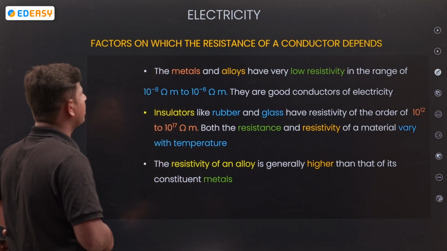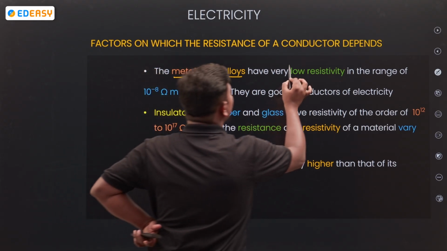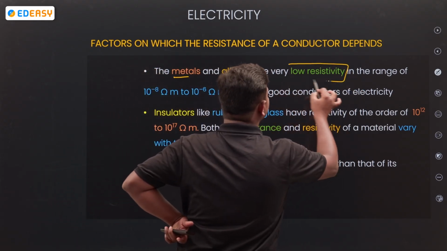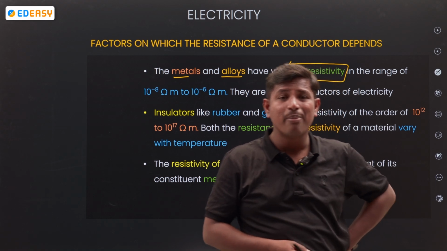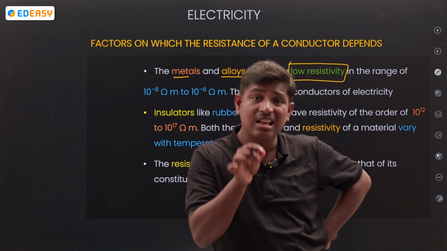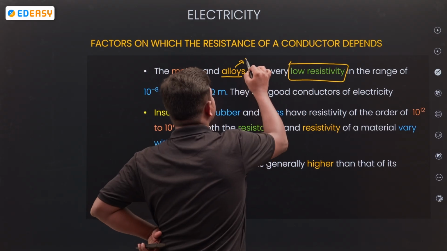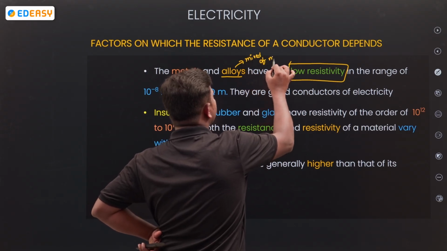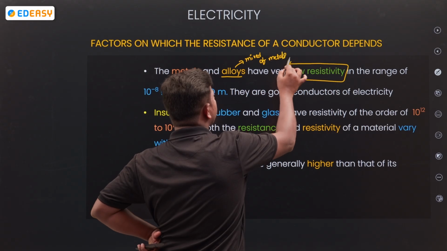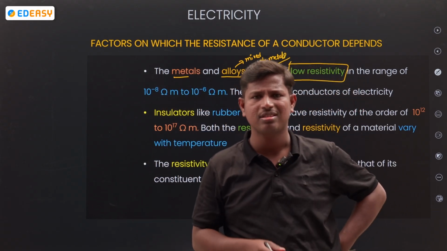Now look at that. Metals and alloys have low resistivity. Which are having low resistivity? Metals as well as alloys. Alloys are nothing but a mixture of metals, or a mixture of materials. A mixture of metals or materials is known as an alloy.